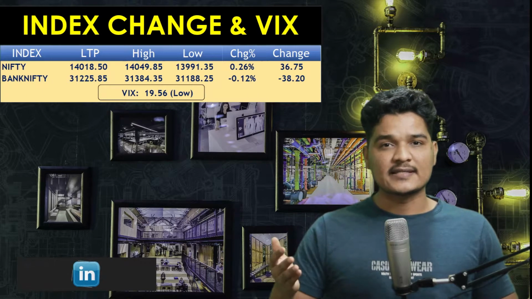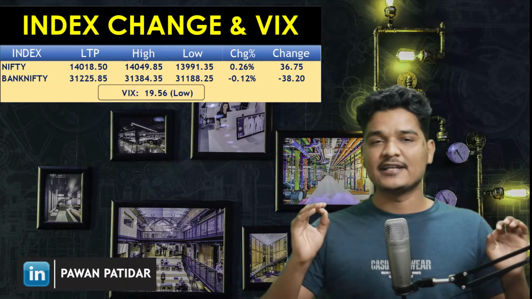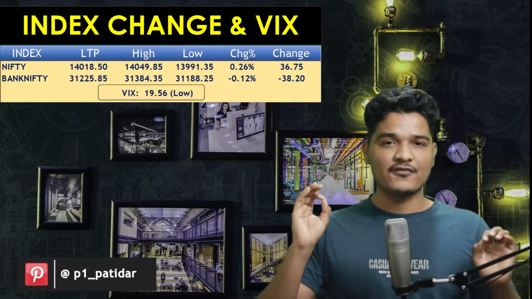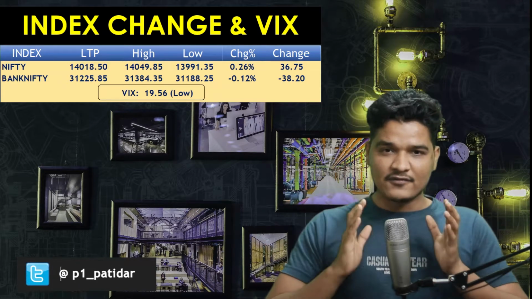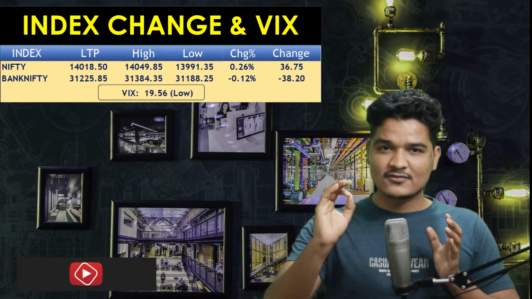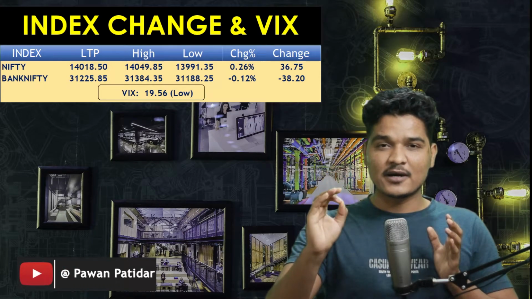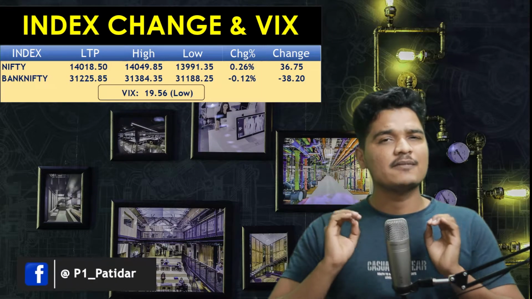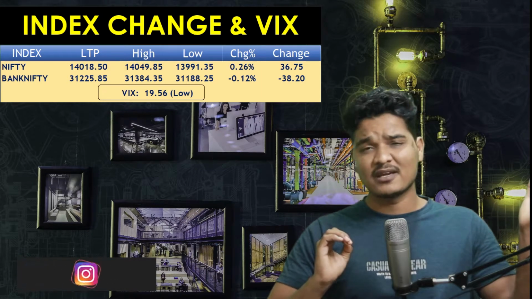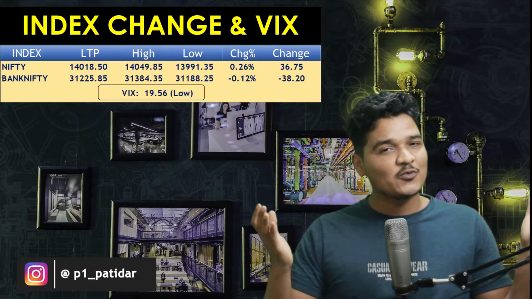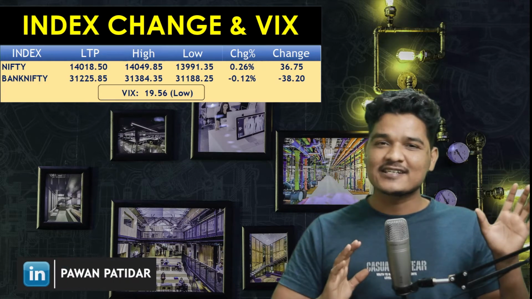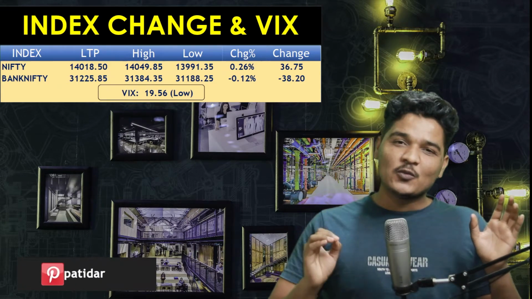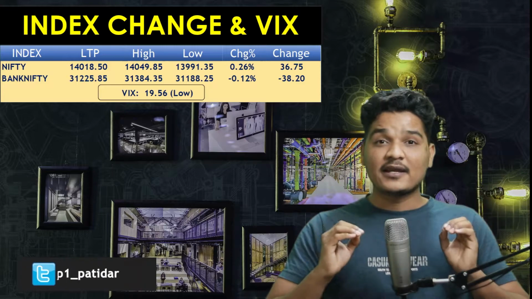Now we have seen upcoming meetings and events. So let's see the VIX picture as well. What VIX is saying. If you see the VIX, then VIX is 19.56, which is low. If VIX is less than 25, it means VIX is low and there is less volatility in the market, less fear in the market. Hence option seller can sell options and make money without any major losses. And if you talk about Nifty and Bank Nifty, they didn't move much, so we don't have to discuss that. We have already discussed it, that Adani Ports was the only stock which made Nifty gain today.